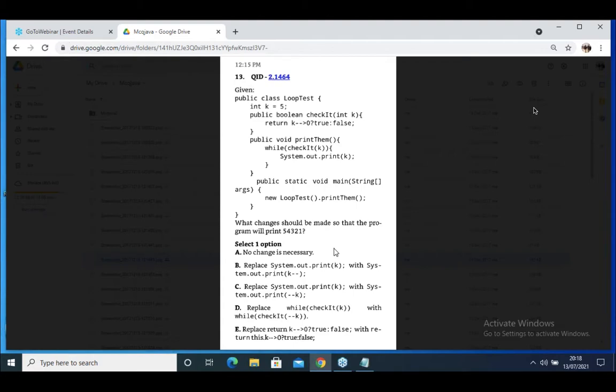System.out.print K. In the while loop, print K is there. In the LoopTest class, I am calling the print them method. Let's observe.